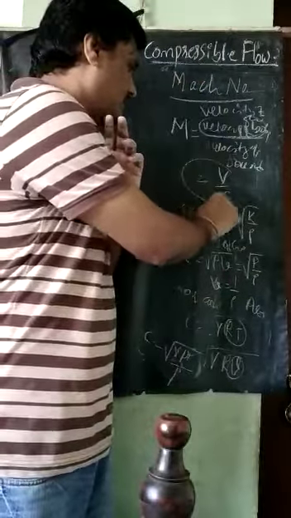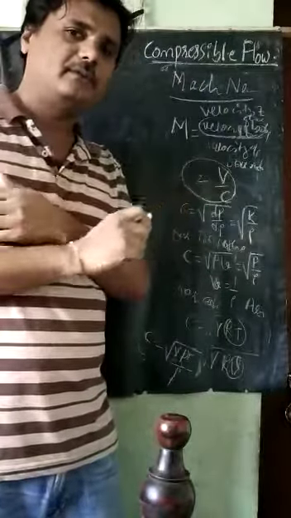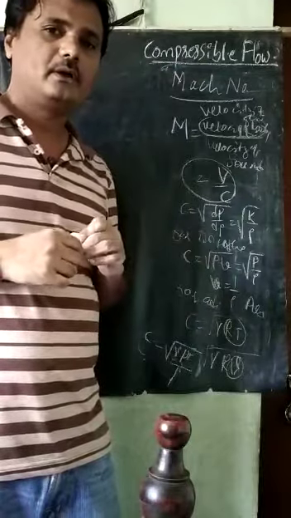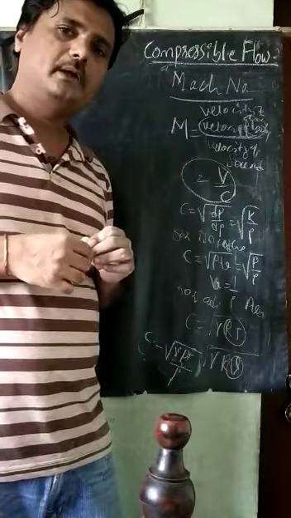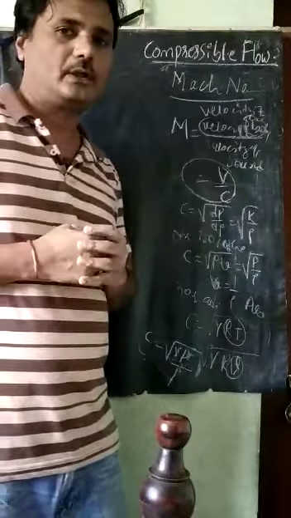So the main equation for the Mach number is V by C, velocity of any fluid or body divided by the velocity of sound.